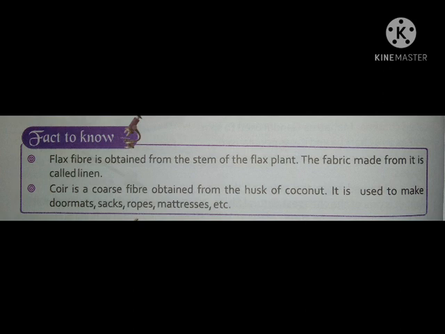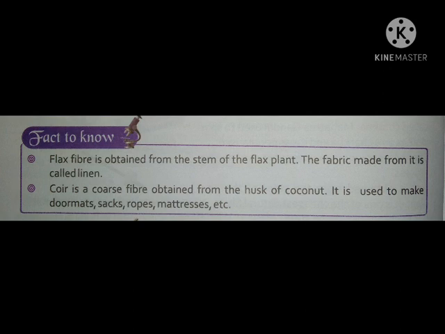It is used to make doormats, sacks, ropes, mattresses, etc. Husk of coconut means nariyal ki bhusi.